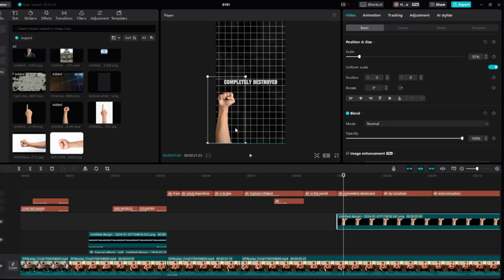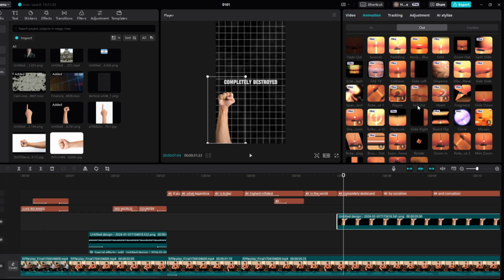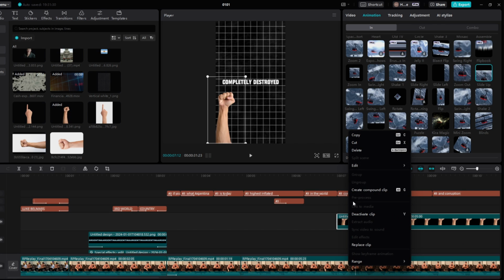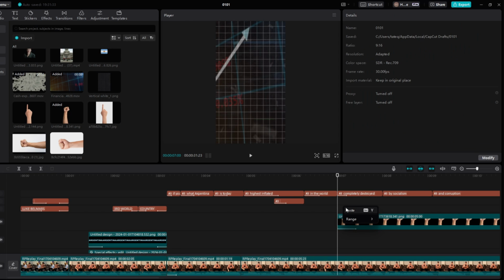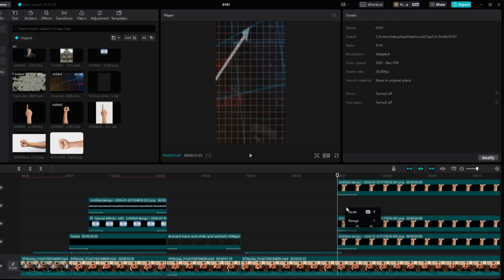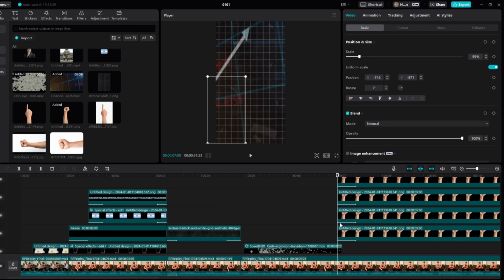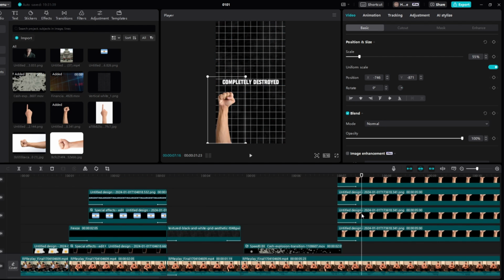So if we add a fist here, now we just need to add an animation in, and then like a slide up. So 0.4. And now we're gonna copy and paste multiple of these. So paste. I think 5 will do. And then if we come just forward, just so we can move them all, so we'll have one here.